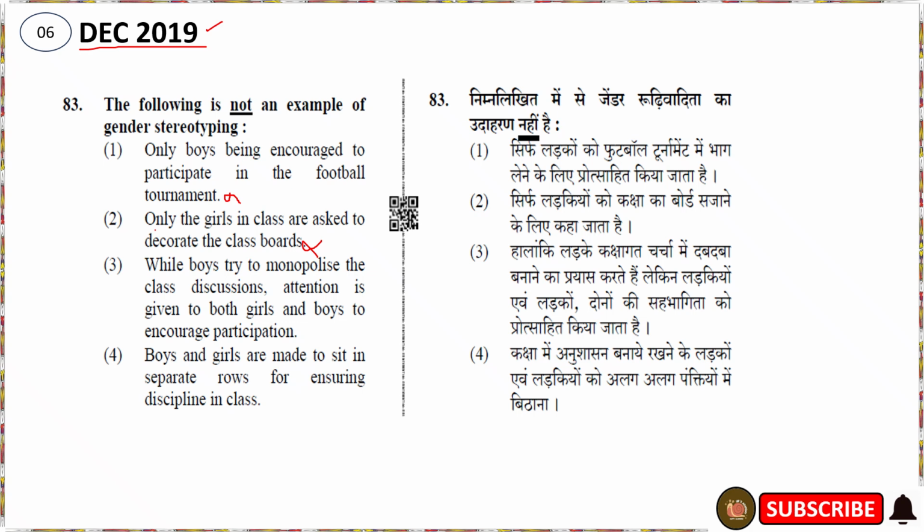And the third one is, while boys are trying to monopolize the class discussion, attention is given to both girls and boys to encourage participation. So this is the correct option for this question. The third option is not an example of gender stereotyping. Then the fourth option is boys and girls are made to sit in separate rows for ensuring discipline in class. This is showing gender separation. So this is also not the correct option. So the correct option is the third one.